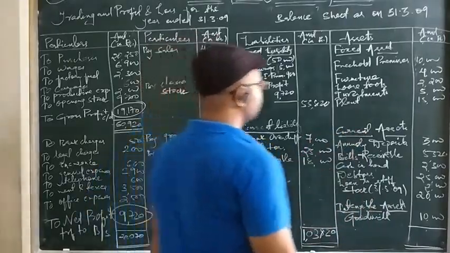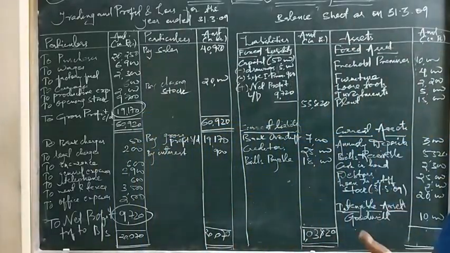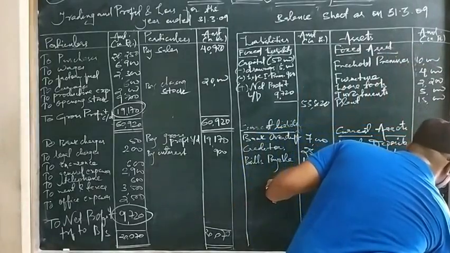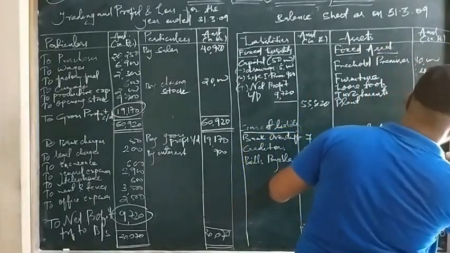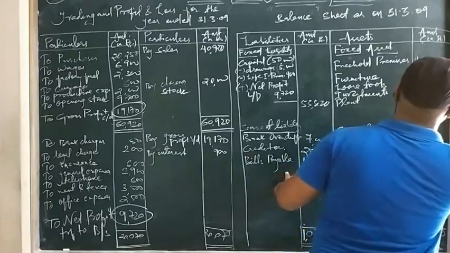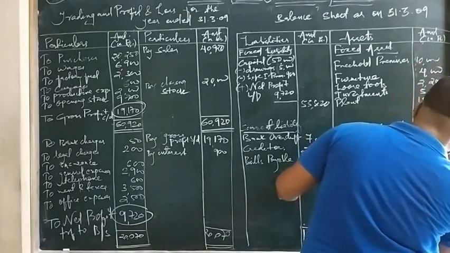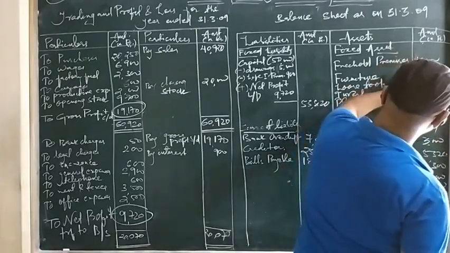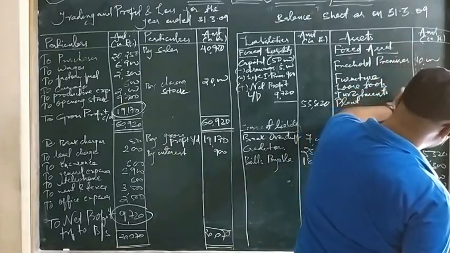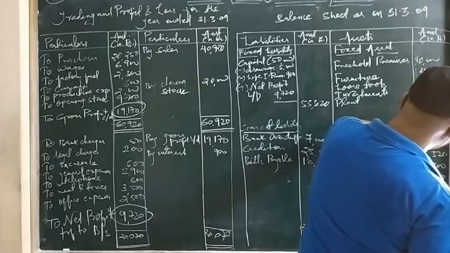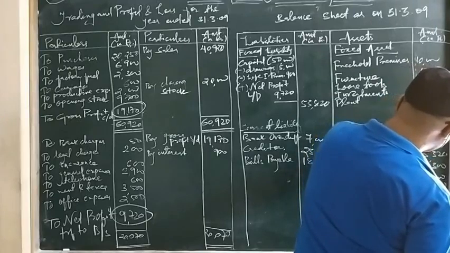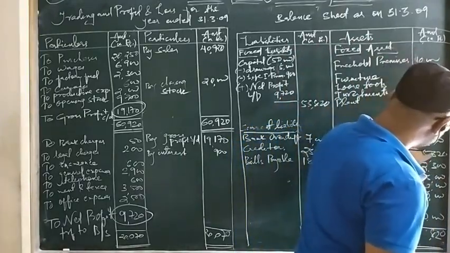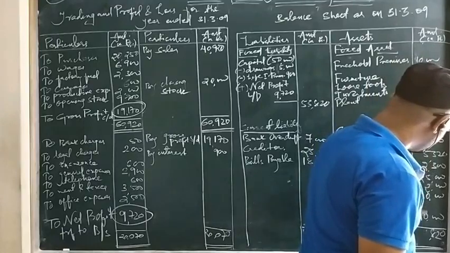Okay, so let us check whether the total of the asset side is coming the same or not. We will do it smoothly. 0. Then 2. Then third is 2, 3, 5, 3, 8. Sorry, I made a mistake. 2, 3, 5, 3, 8. 8, okay.